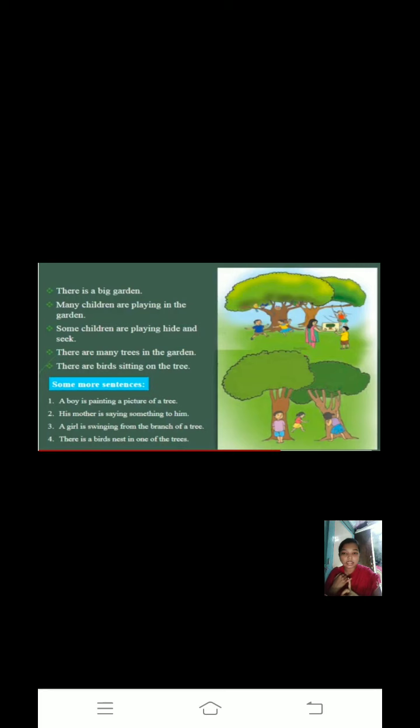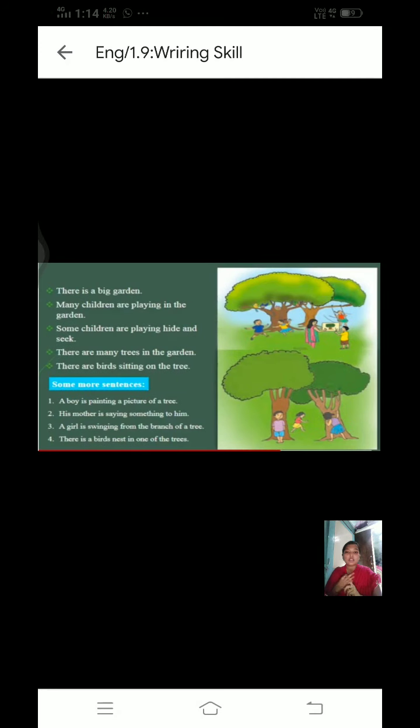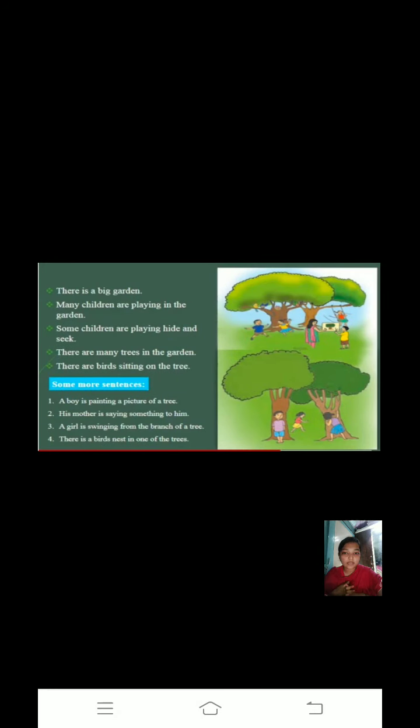There is a big garden. Many children are playing in the garden. Some children are playing hide and seek. There are many trees in the garden. A bird is sitting on the tree. A boy is painting a picture. His mother is saying something to him. A girl is swinging from the branch of a tree. There is a bird nest in one of the trees.